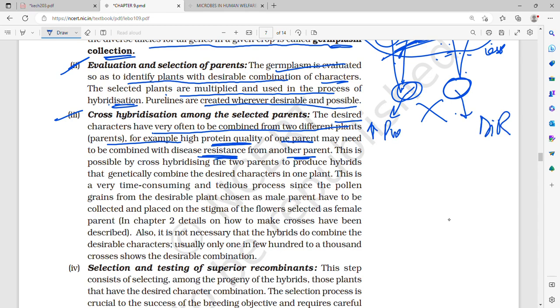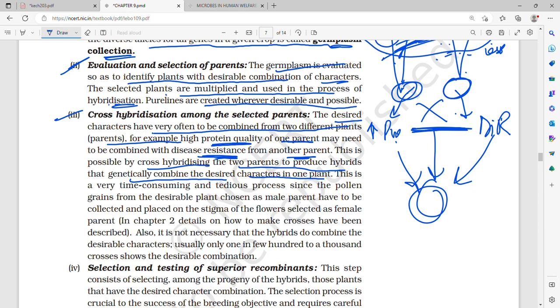Okay, this is disease resistance, and this is possible by cross hybridizing the two parents to produce hybrids that genetically combine the desired characters in one plant. So now, with cross hybridization in one plant, I got both, that is high protein quality as well as disease resistance. This is a very time consuming and tedious process, since pollen grain from the desired plant chosen as male